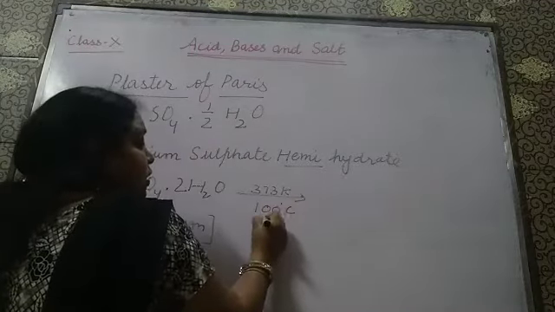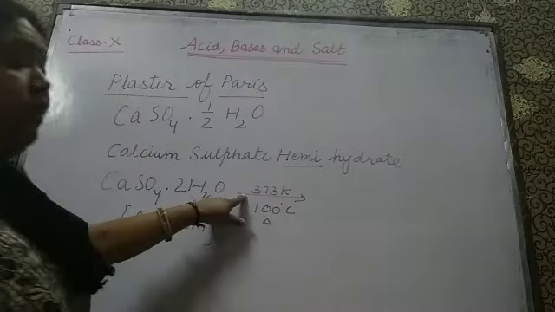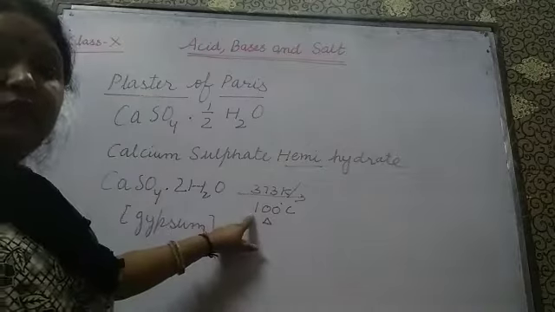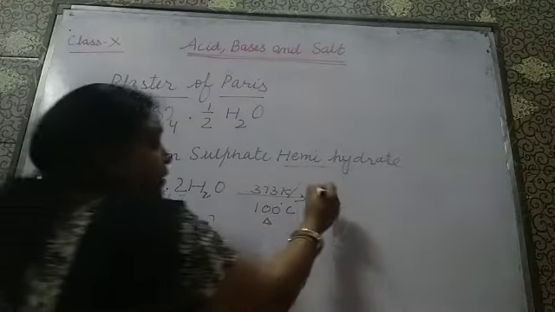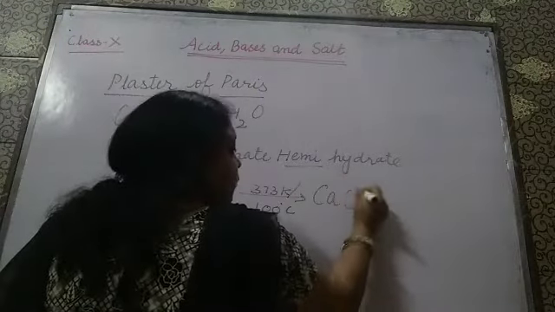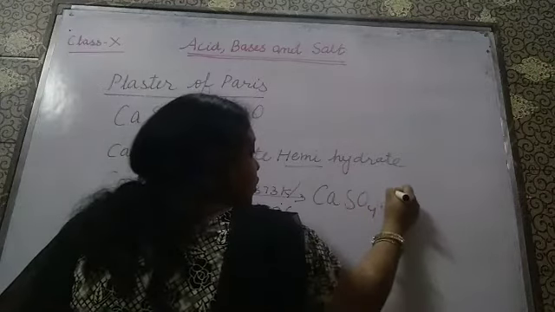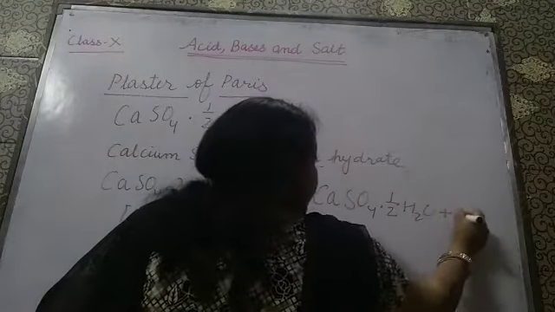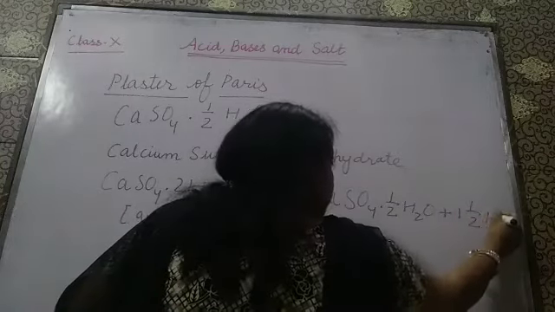When we heat this at 373 Kelvin or 100 degrees Celsius, then we are going to get calcium sulfate dot half H2O along with 1.5 H2O.